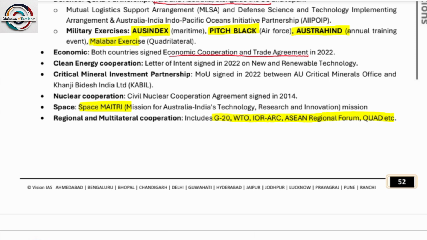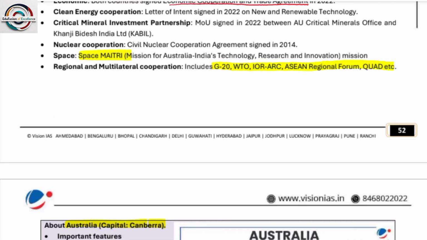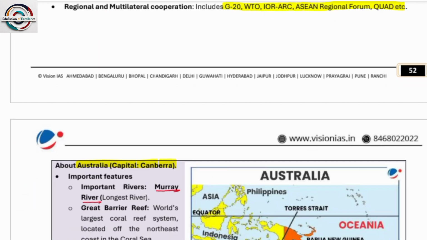Space, for example, the Space Maitri mission for the Australia India Technology Research and Innovation Mission, and regional and multilateral cooperation. There is G20, WTO, IORA and ARF, the ASEAN Regional Forum, and Quad, etc.